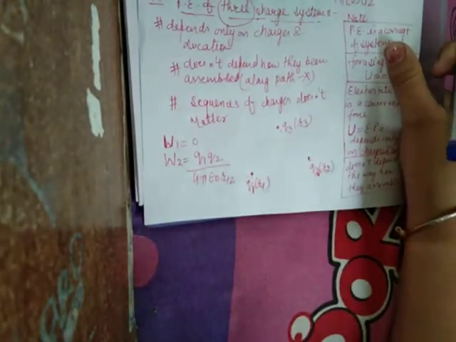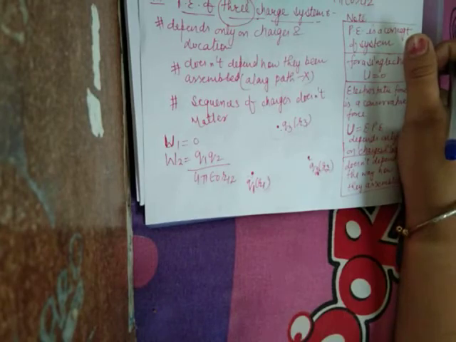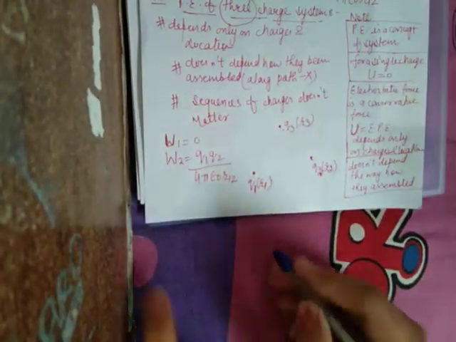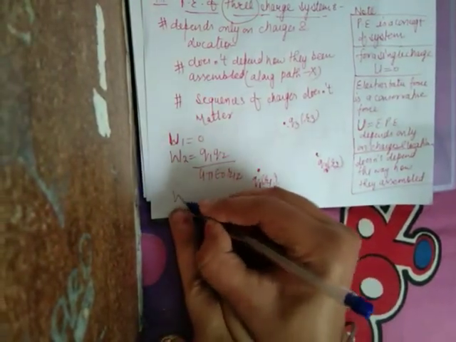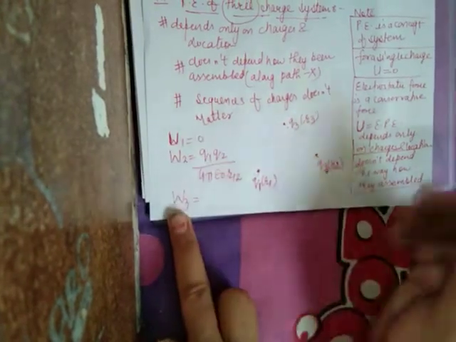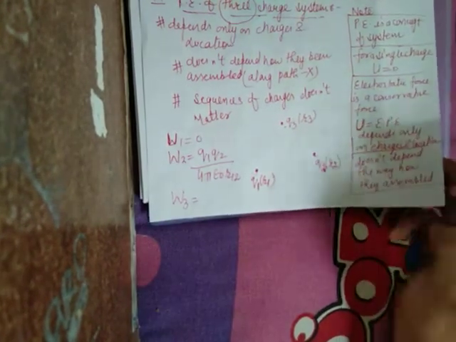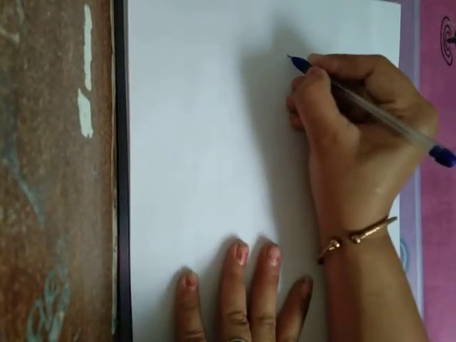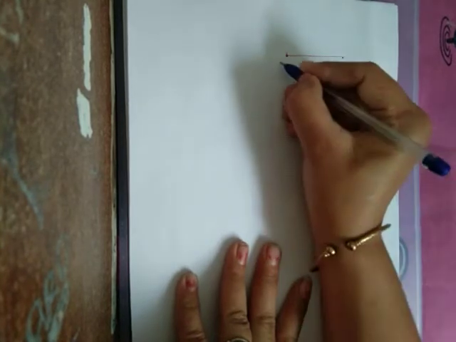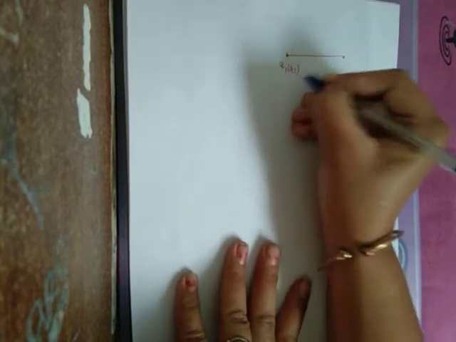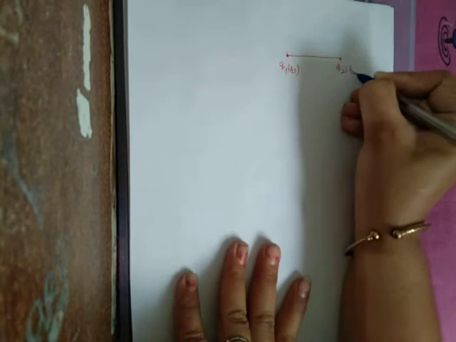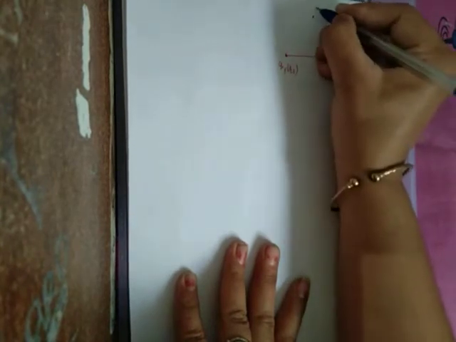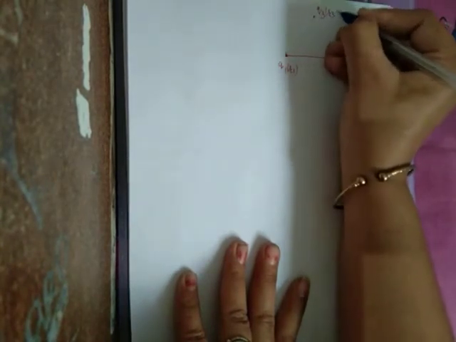Now I have to calculate the work done to bring the third charge. How will I calculate? Drawing the charge system again: Q1 at R1, Q2 at R2 and Q3 at some point R3.